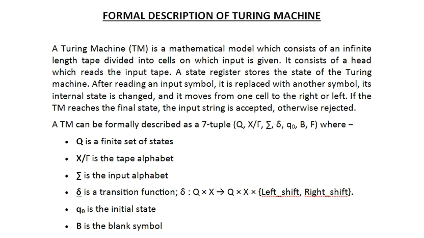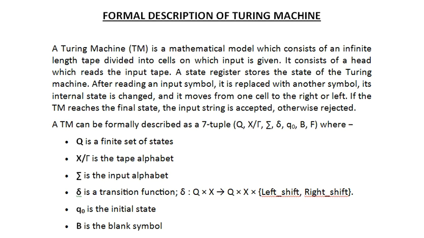As I told you in my previous lecture regarding halt and accept, halt and reject: when does a Turing machine halt? This is an important question. A Turing machine generally halts when it no longer has any available moves. Suppose I have a to the power n, b to the power n, and after finishing b to the power n, I don't have any available moves. Then I can say that the Turing machine halts there. If it halts in a final state, it accepts its input, which is very important. Otherwise, it rejects its input.